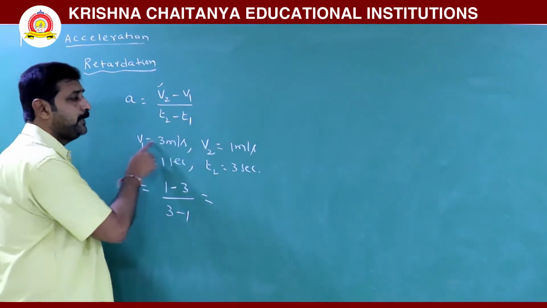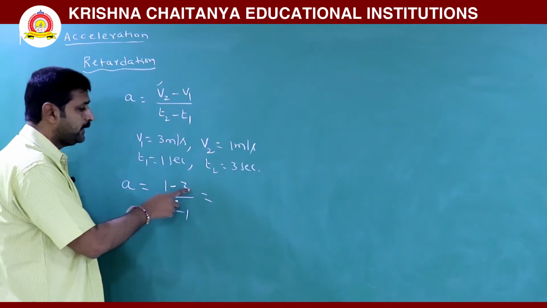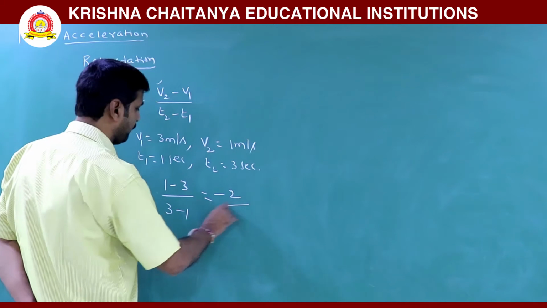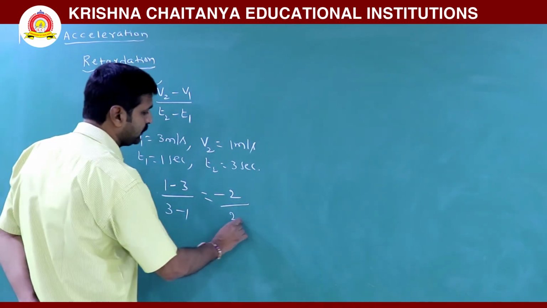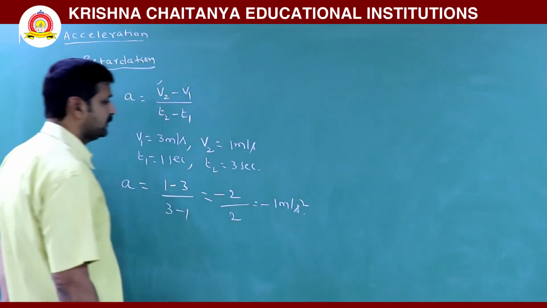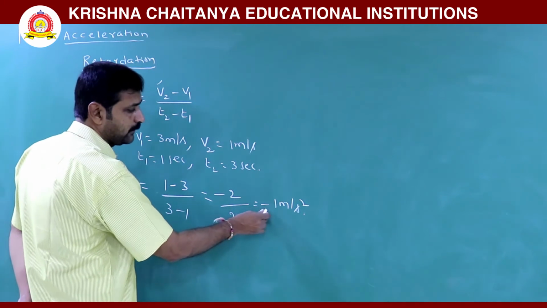But here, speed decreased, velocity decreased. So 1 minus 3 by 3 minus 1. This is minus 2 by 2, which is minus 1 meter per second squared. This is acceleration, and this is a negative term.